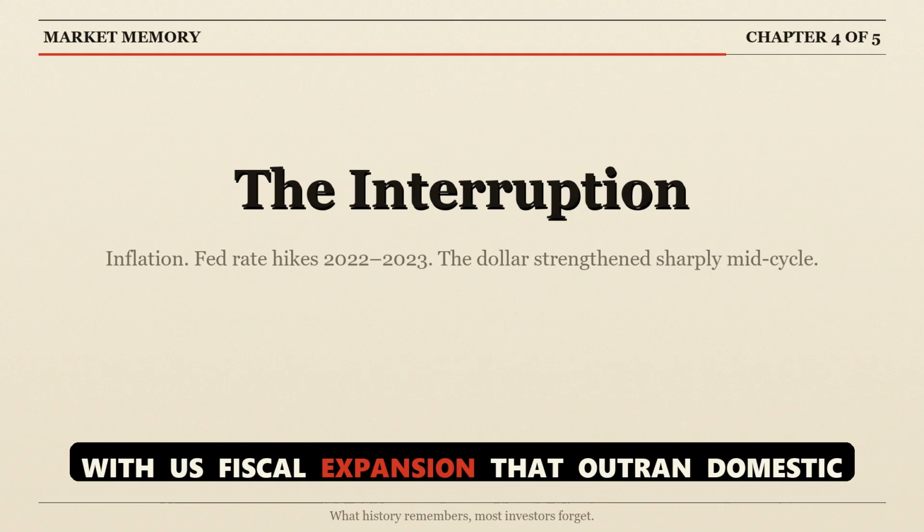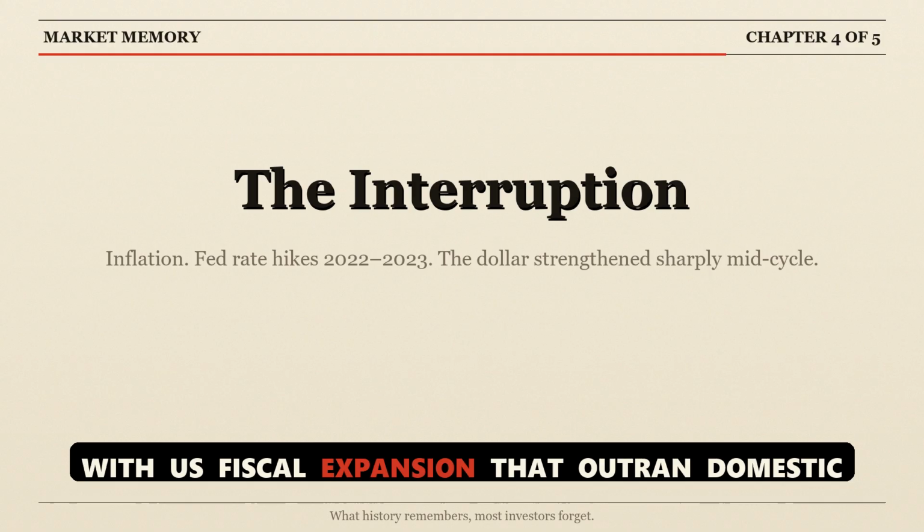The 2008 financial crisis triggered a flight to safety. The dollar reversed. Bear Cycle 4, 2020 to present. The COVID fiscal response was the largest peacetime fiscal expansion in U.S. history. The dollar fell from its March 2020 peak through early 2021. Then inflation arrived. The Federal Reserve hiked aggressively in 2022 and 2023. The dollar strengthened. Whether the subsequent softening marks the beginning of a full fourth bear cycle remains an open question in the archive.